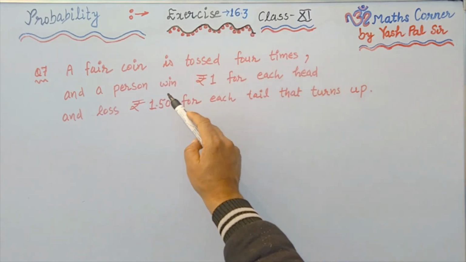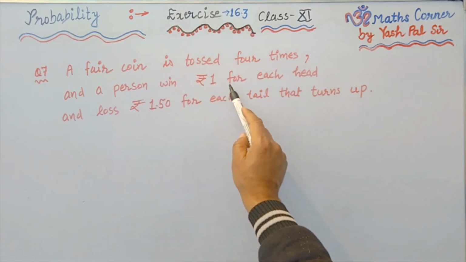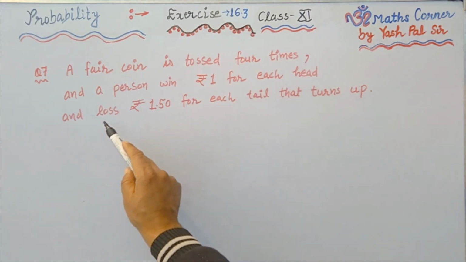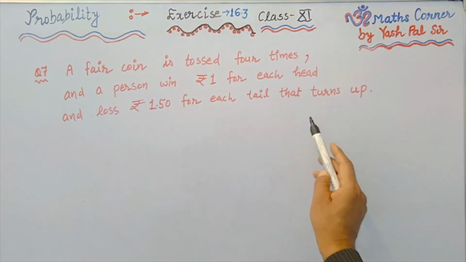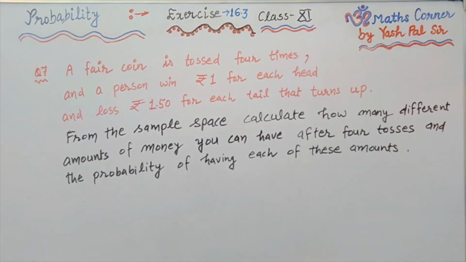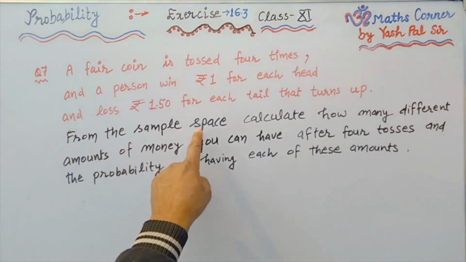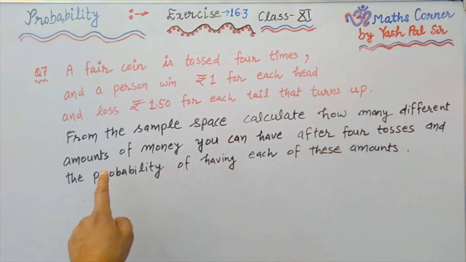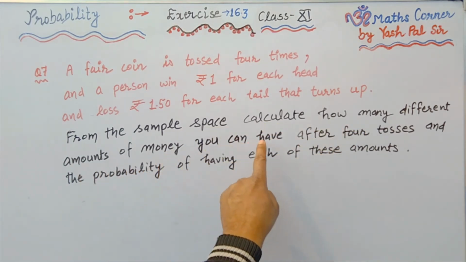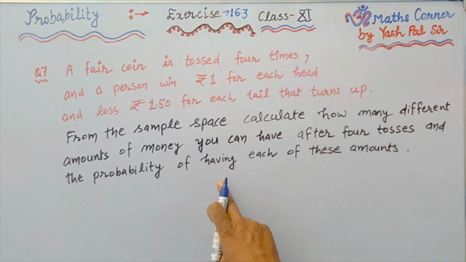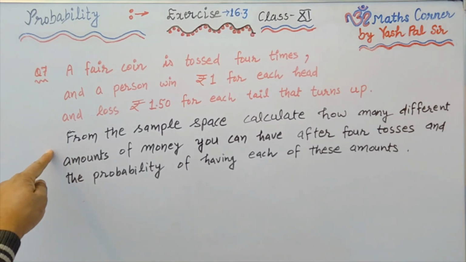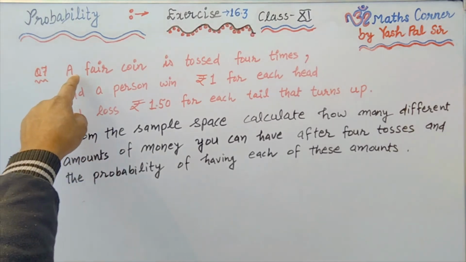Now next question, question number 7: a fair coin is tossed 4 times and a person wins rupees 1 for each head and loses rupees 1.50 for each tail that turns up. Now the question is, from the sample space calculate how many different amounts of money you can have after 4 tosses and the probability of having each of these amounts.